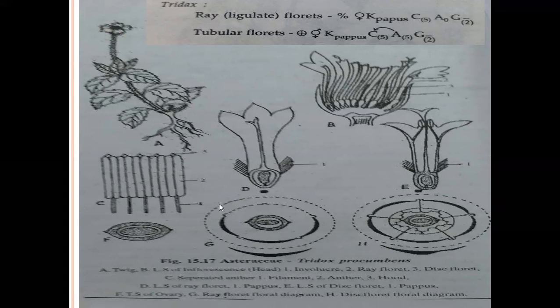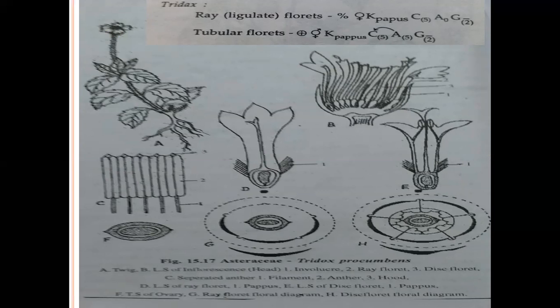Now first we discuss the habitat. The habitat is mainly mesophytic; the plants developed in the mesophytic region are called mesophytes. Rarely xerophytes are present, for example Echinops echinatus. Trees are almost completely absent in this family.